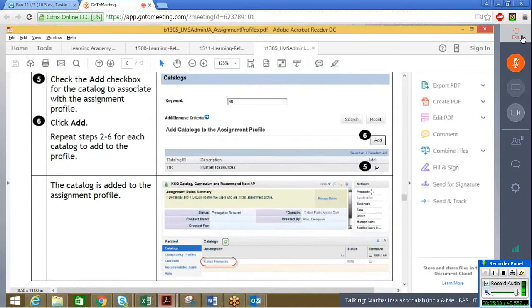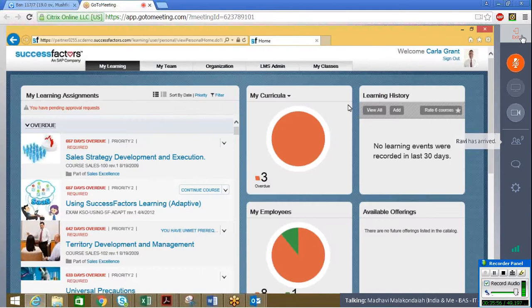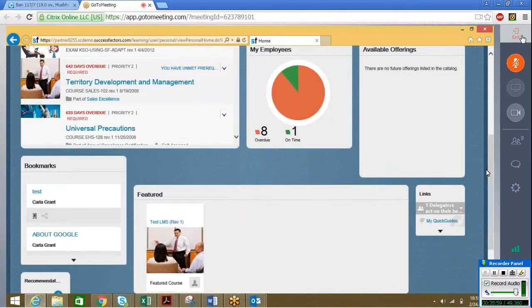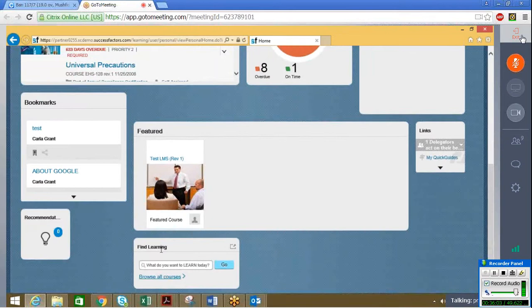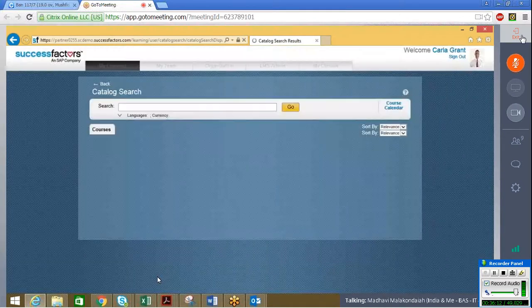Here, the propagation button will be active again because we have made changes to the same assignment. After selecting add, repeat the same steps so that this catalog for human resources, whatever you have assigned, will come to the employee side under the website, My Learning Account, My Learning browser. So this catalog search is the catalog that you have assigned to the assignment profile, based on the employee. Select an employee.